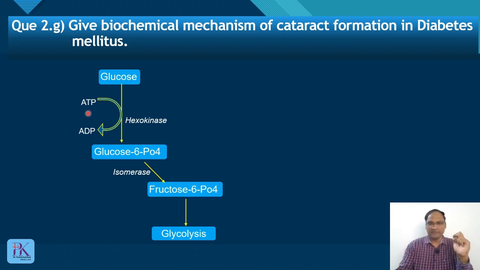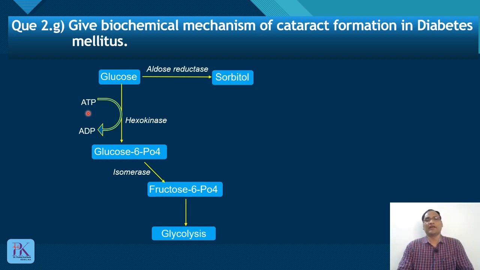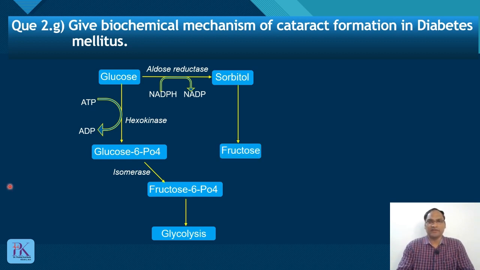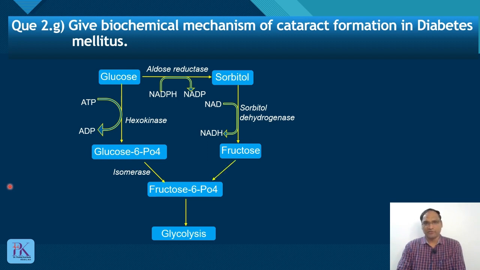What is the polyol pathway? Glucose, with the help of aldose reductase, is converted to sorbitol, which requires NADPH. In the next step, sorbitol is converted to fructose with the help of sorbitol dehydrogenase, which requires NAD, and then fructose to fructose 6-phosphate, which again channels into glycolysis.